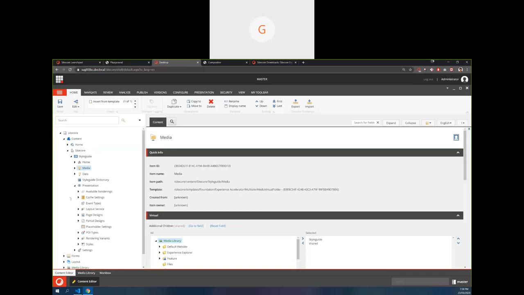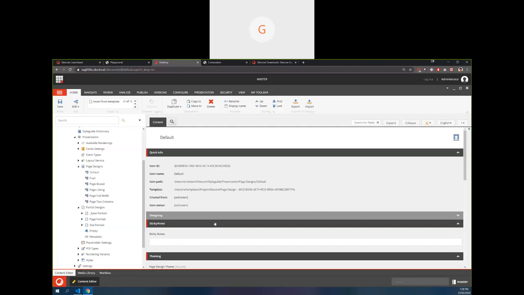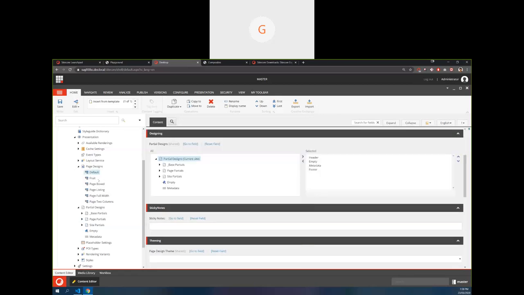The next one is mainly presentation. This is where I was talking about page designs and partial designs. If you go to page design and partial design, just take the case of default. In the default page design, see how many partial designs are mapped: header, empty, metadata, and footer.